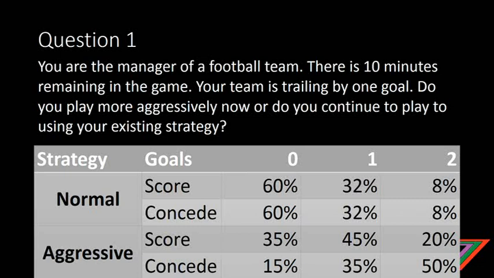What about the aggressive strategy? You can see here, chances of scoring 2 goals is up to 20%, 1 goal is 45%, and 0 is just 35%. But the chances of conceding, though, are very high.